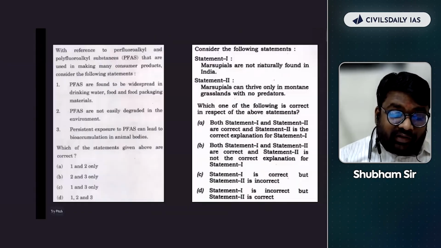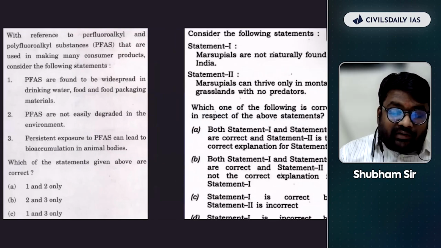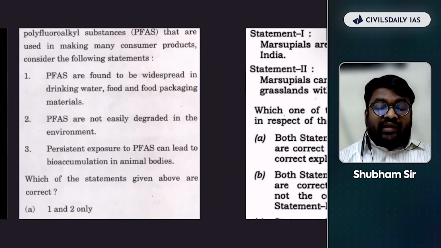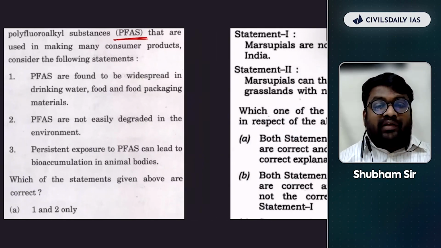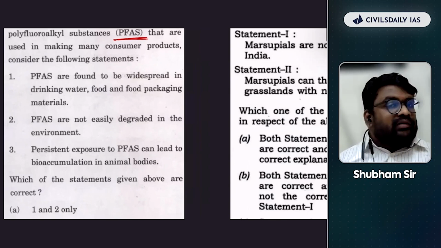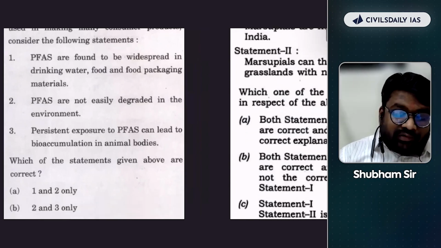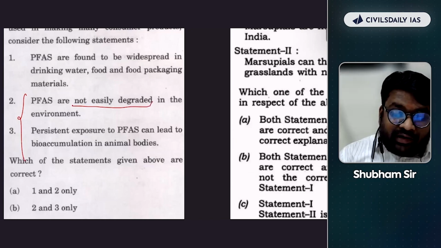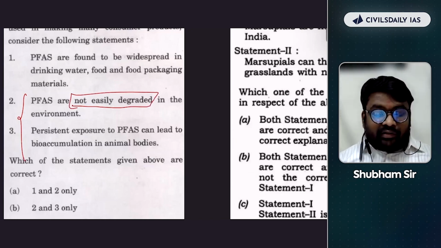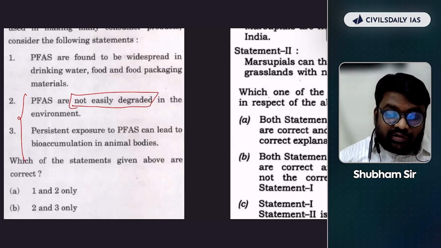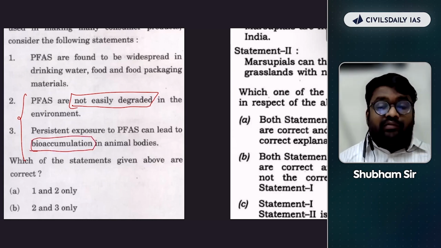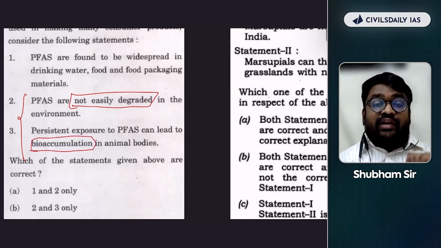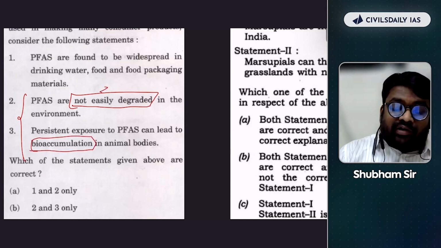Similarly, if you see this, I have already explained. With respect to the PFAS, you don't know what PFAS is, right? That's completely fine. You just come to the second and third statement. They are not easily degraded in the environment, and persistent exposure can lead to bioaccumulation. If you read the statements properly, they are not easily degraded.